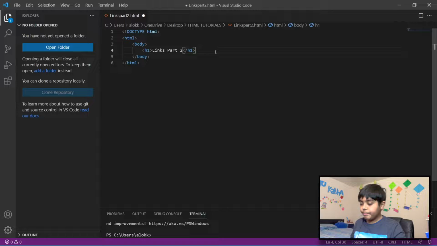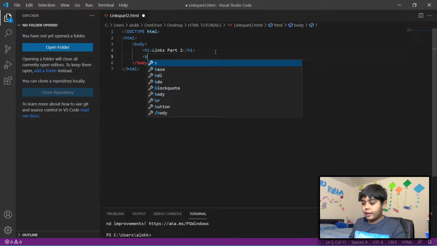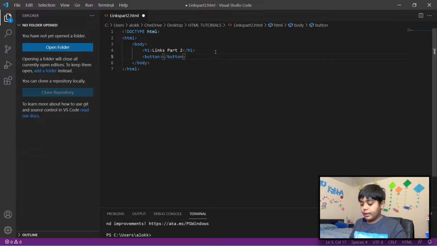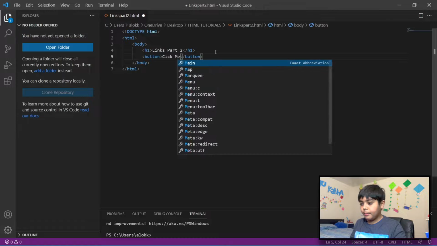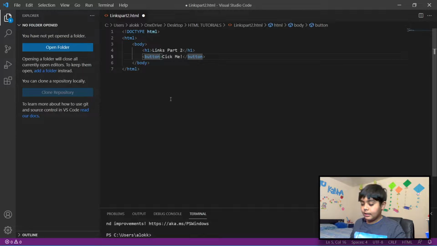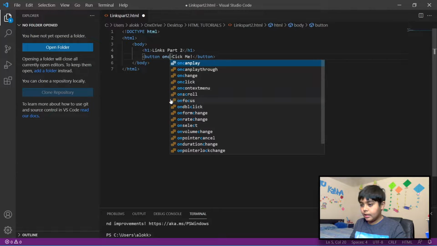So guys, first of all, in today's video I'm going to be showing you how to make a button as a link. So let's do that. Of course, we first have to create our button. So button, there you go. Now we have created a button. Let's say click me.